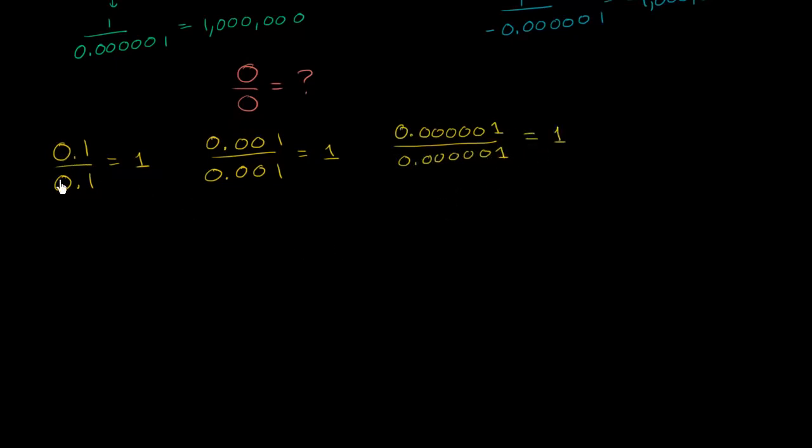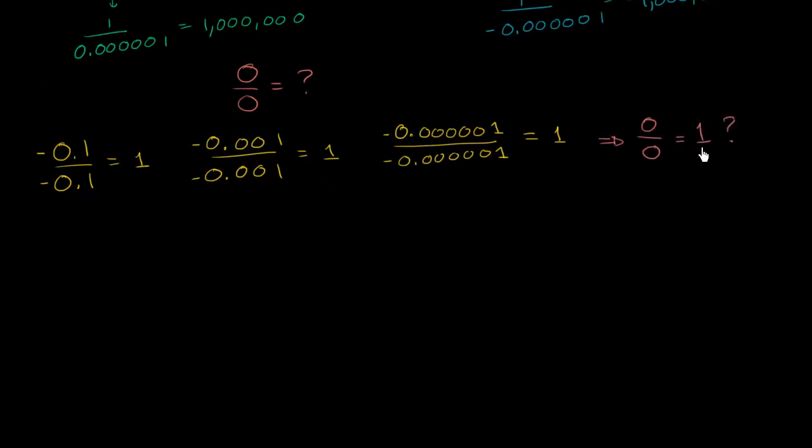And it didn't even matter whether these are positive or negative. I could make these negative, and I'd still get the same result. Negative this thing divided by negative this thing still gets me to 1. So based on this logic, you might say, hey, well, this seems like a pretty reasonable argument for 0 divided by 0 to be defined as being equal to 1.